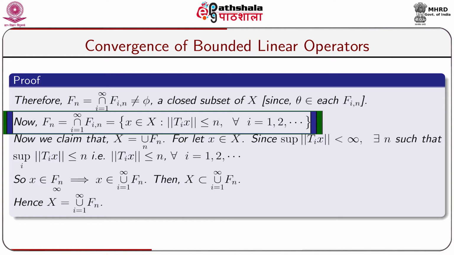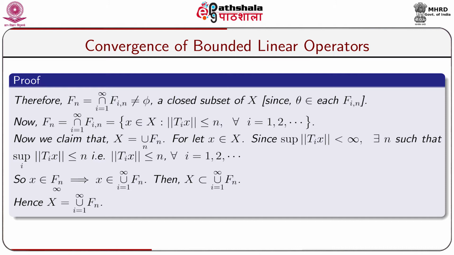Now, Fn is equal to the intersection over i equal to 1 to infinity of Fin, which is the collection of all elements x belonging to capital X for which norm of Tix is less than or equal to n for all i equal to 1, 2 and so on. Now, we claim that capital X is equal to the union of Fn.